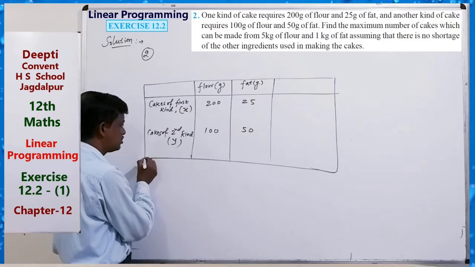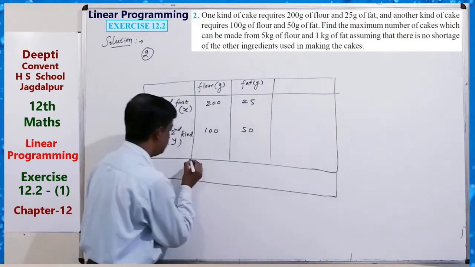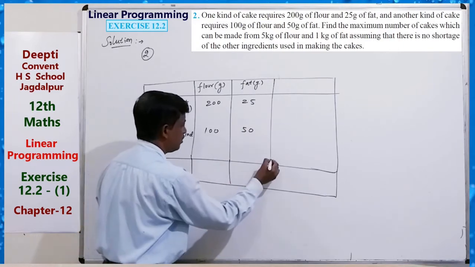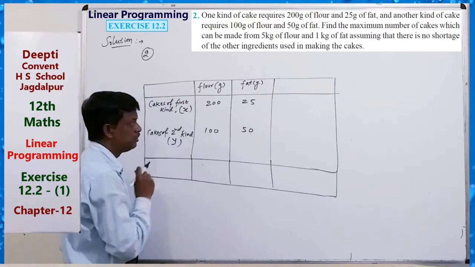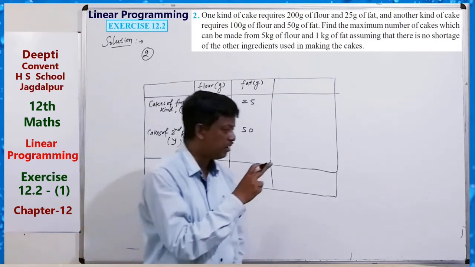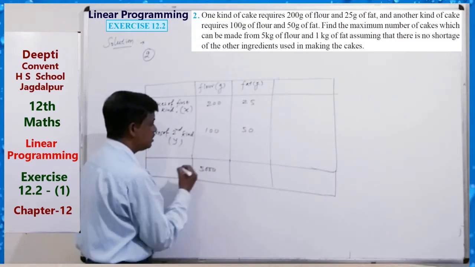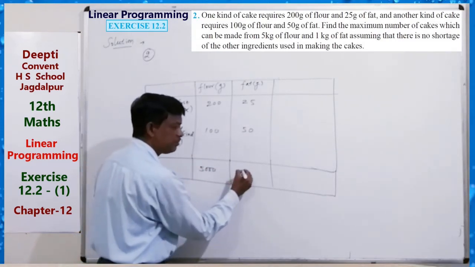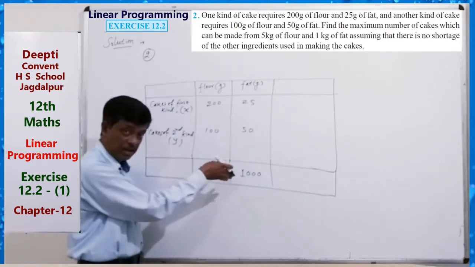You can also add the availability to this table. How much flour is available, how much fat is available? This is in gram, and here 5 kg in gram means 5,000. Just convert it to gram. And here 1 kg means 1,000.